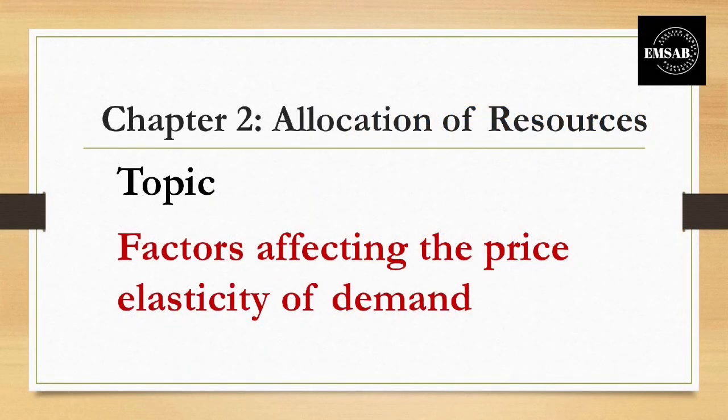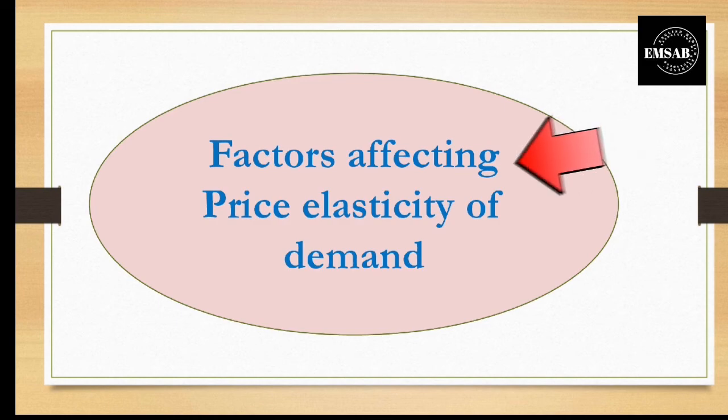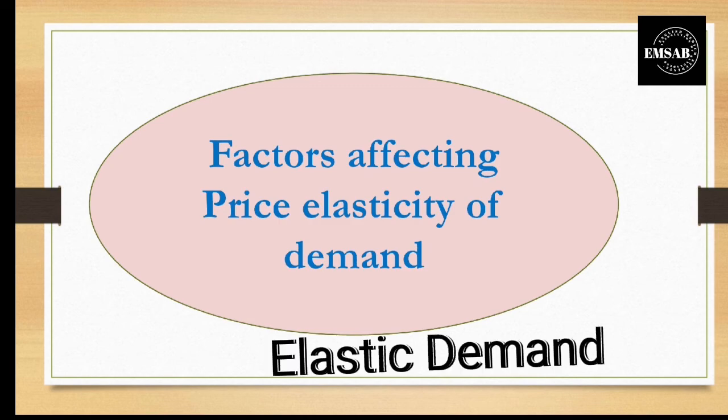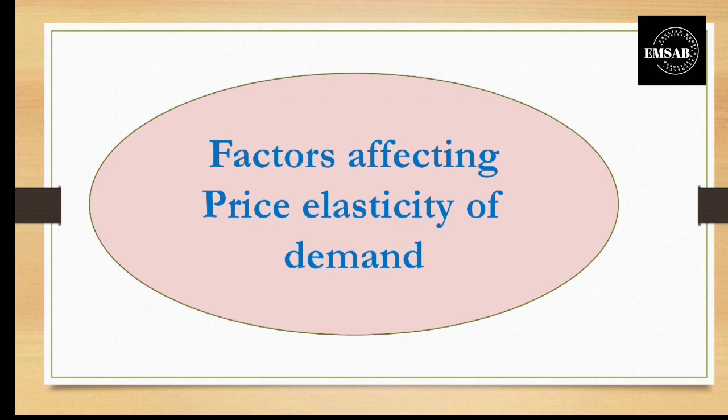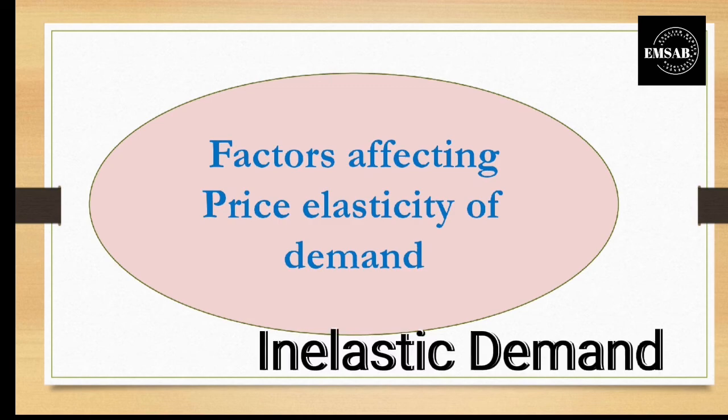Today I will be explaining Chapter 2, Allocation of Resources, from the topic Factors Affecting the Price Elasticity of Demand. Previously, I explained what price elasticity of demand is. It means how responsive the demand is when there are changes in the prices. If the demand is more responsive towards changes in the prices, then it is said to be elastic demand. And when the demand is less responsive towards the changes in the prices, then it is inelastic demand.